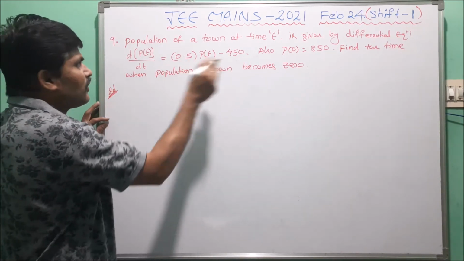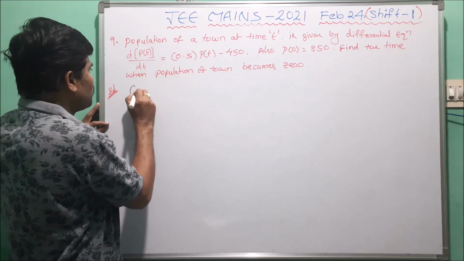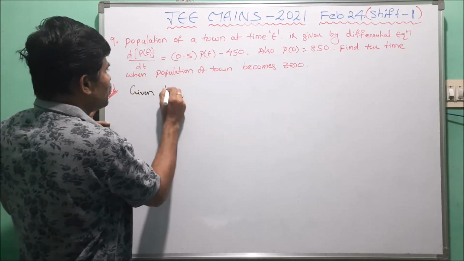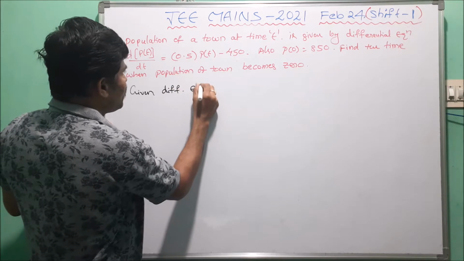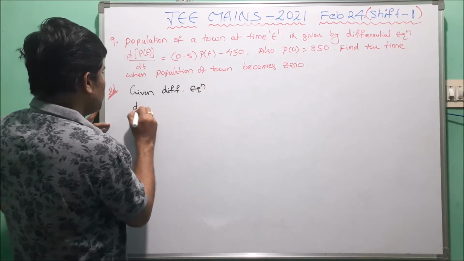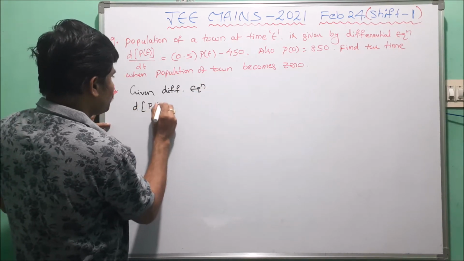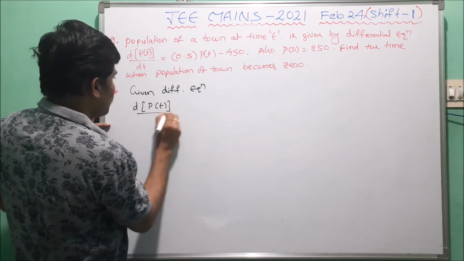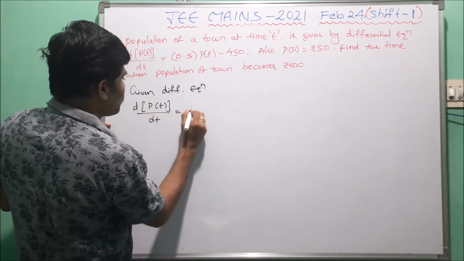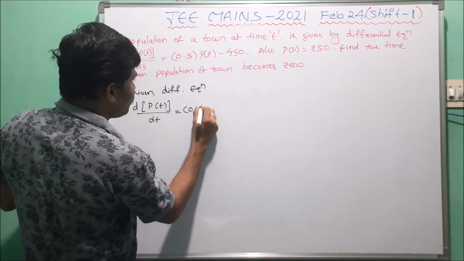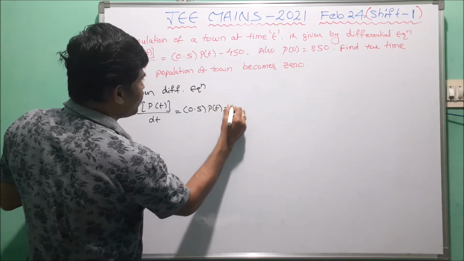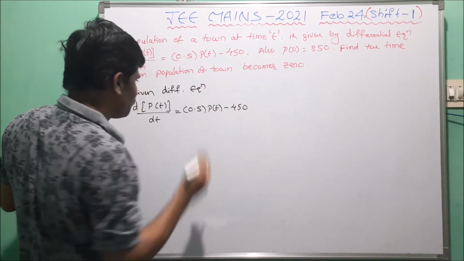Now in that, first of all we have to take the given differential equation. Given differential equation: d of p of t by dt equals 0.5 into p of t minus 450.